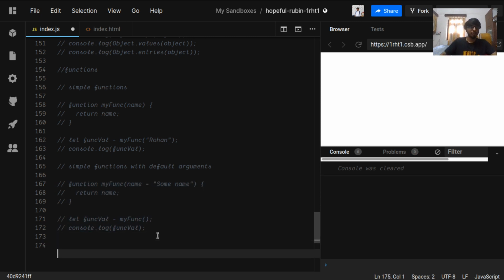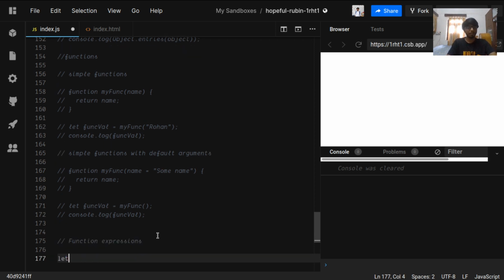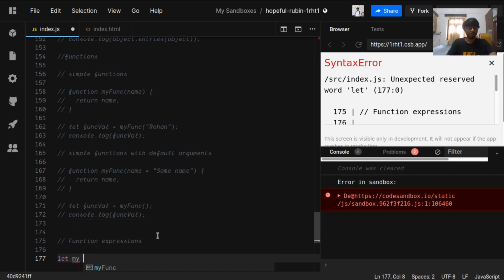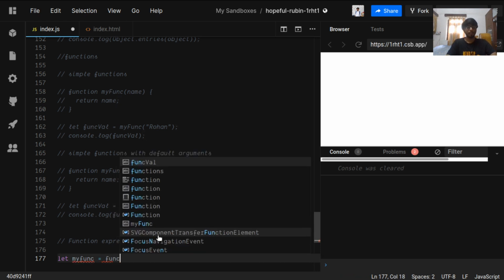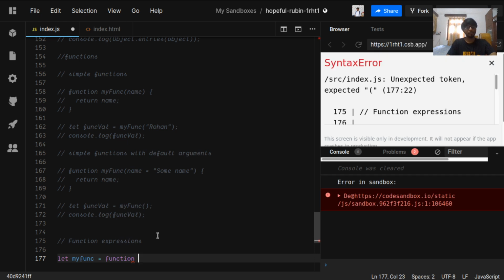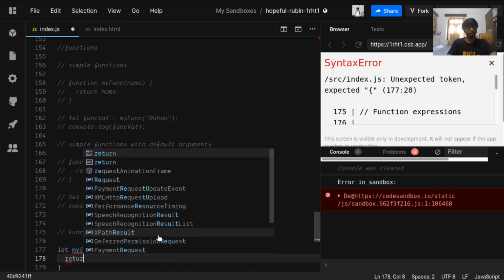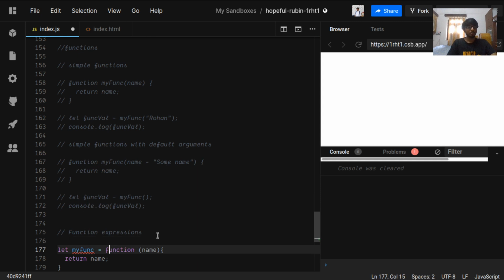Okay, now let's see function expressions. Function expressions are just like writing an expression. An expression is just like let some variable equals some value. So this is an expression. So what is a function expression? We are assigning to some variable a function which doesn't have a name yet, and it will have a name argument passed to it, and it will return that variable. So what is happening here?